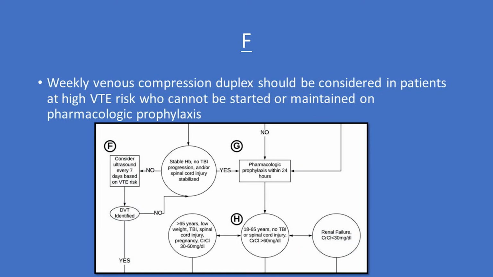Point F, weekly venous compression duplex should be considered in patients at higher VTE risk who cannot be started or maintained on pharmacologic prophylaxis. Routine surveillance with venous compression duplex is not indicated or feasible for all trauma patients, yet for trauma patients with high VTE risk, routine surveillance duplex is associated with a reduced PE rate. The Greenfield risk assessment profile can identify which trauma patients may benefit from routine surveillance.